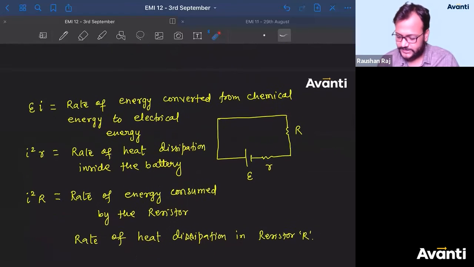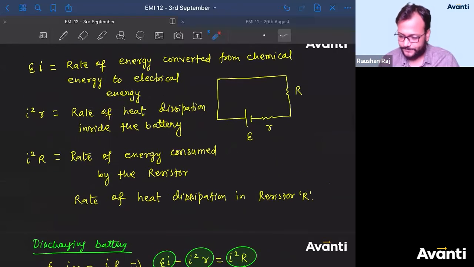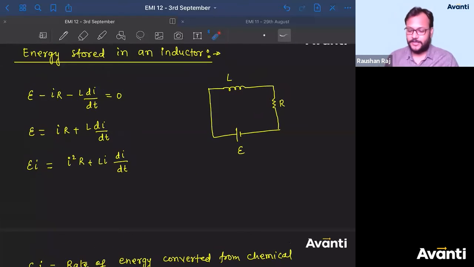Now let us understand this part, which is related to LR circuit. Now tell me, guys, what is EI here, what is I square capital R here, and what is L I dI by dt? In this question, we have not considered any internal resistance. So what will be the answer, guys? I can directly say that EI is the power.